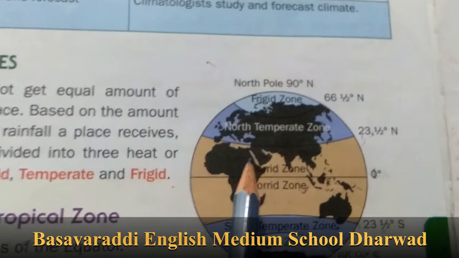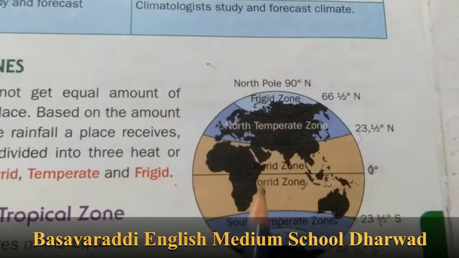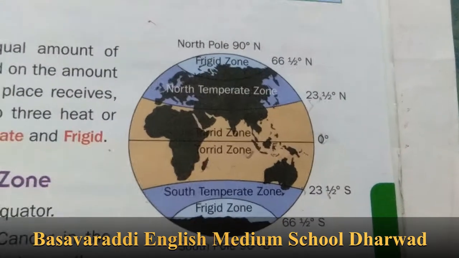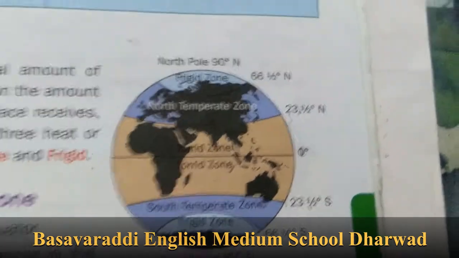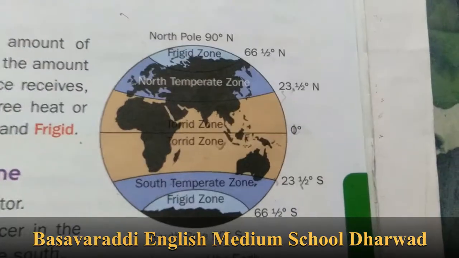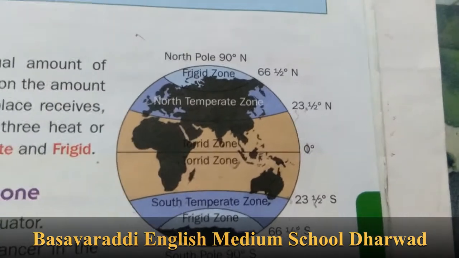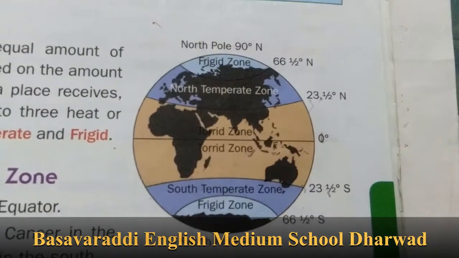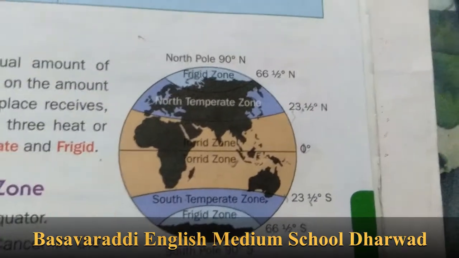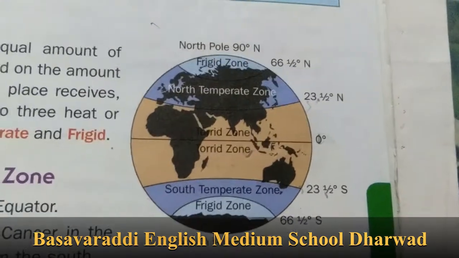The regions nearby the equator, or surrounded by the torrid zone, receive direct rays of the sun, and they experience hot and humid climate throughout the year.